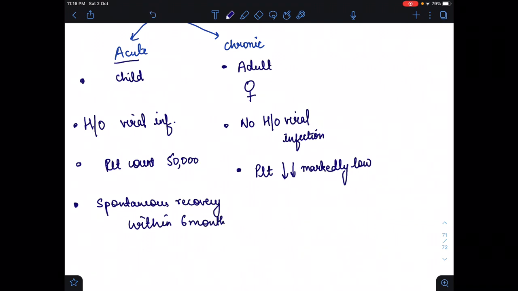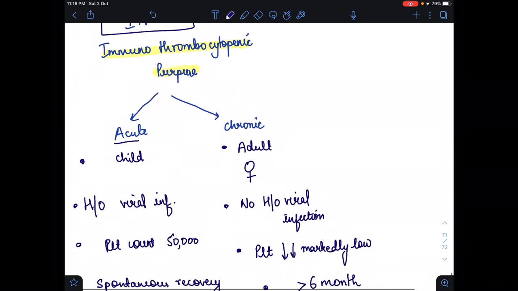While for chronic ITP, the recovery takes more than 6 months, and for the chronic one we have to give treatment with steroids. So the treatment is steroids, and the recovery will take more than 6 months in chronic ITP. Now that is about the acute and chronic ITP.